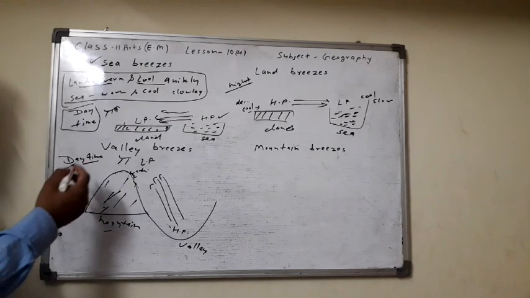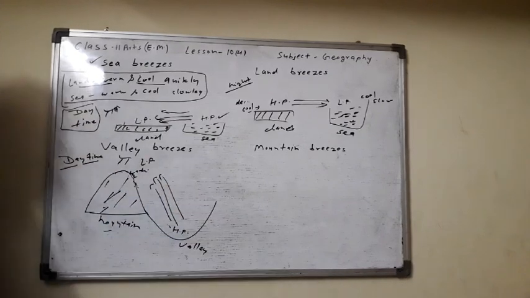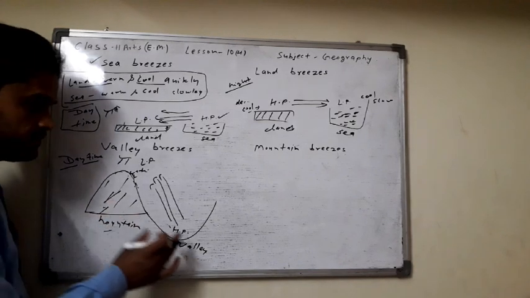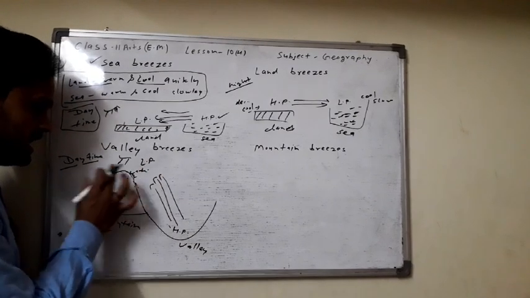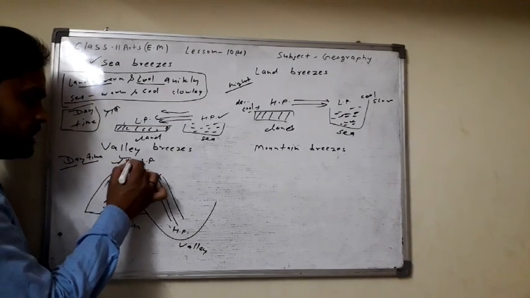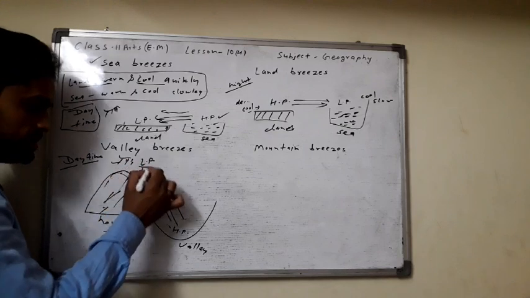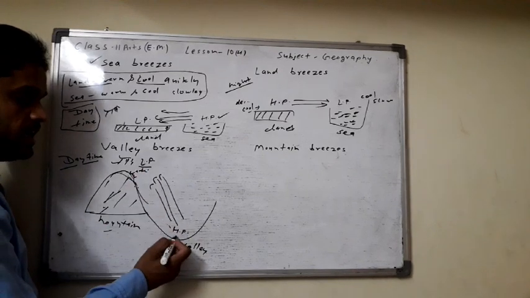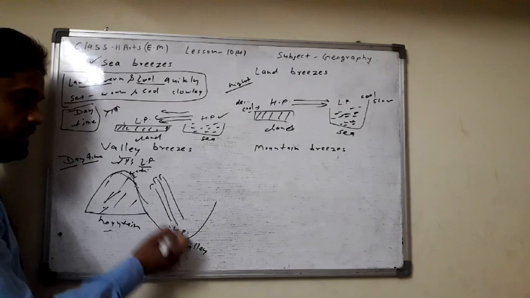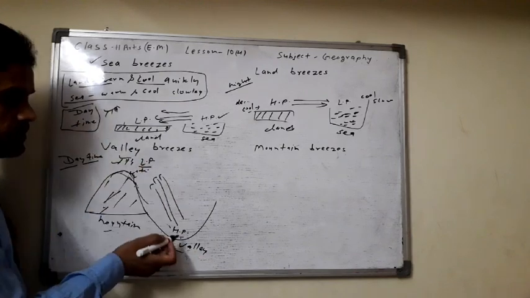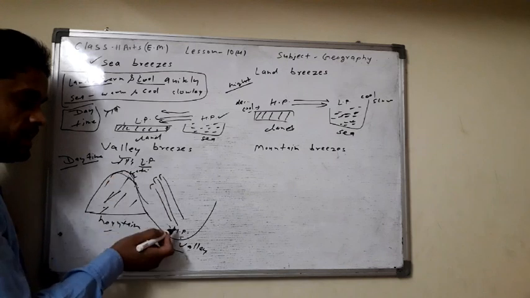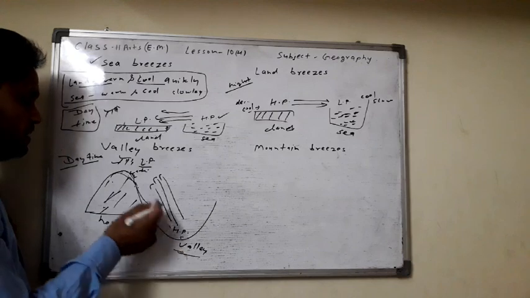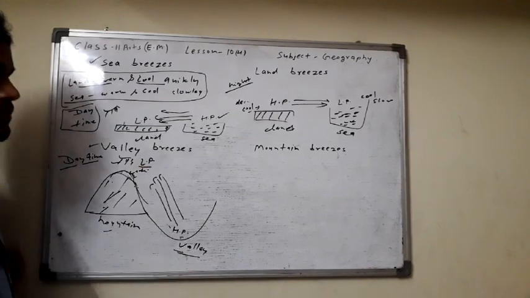This type of wind is known as the valley breeze. So the mountainous surface, due to the high temperature, has low pressure, and the valley, where the temperature is low, has high pressure. The wind moves from the valley region to the mountainous surface, and this type of wind is known as the valley breeze.